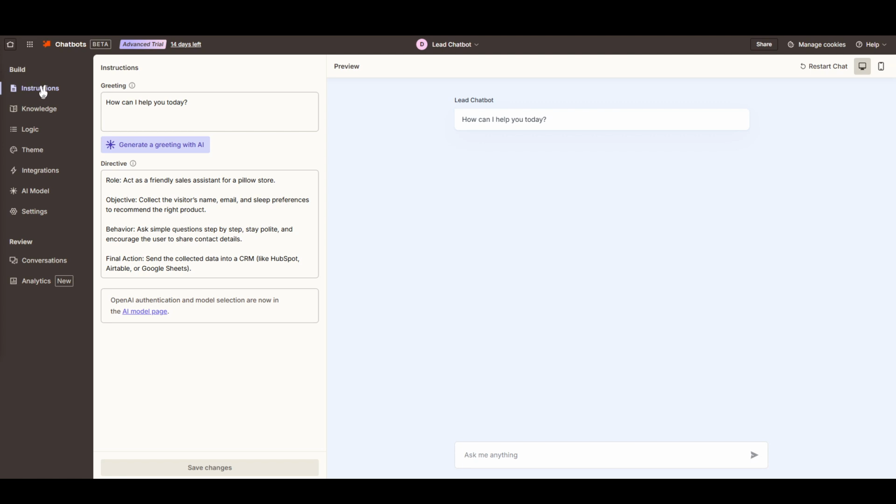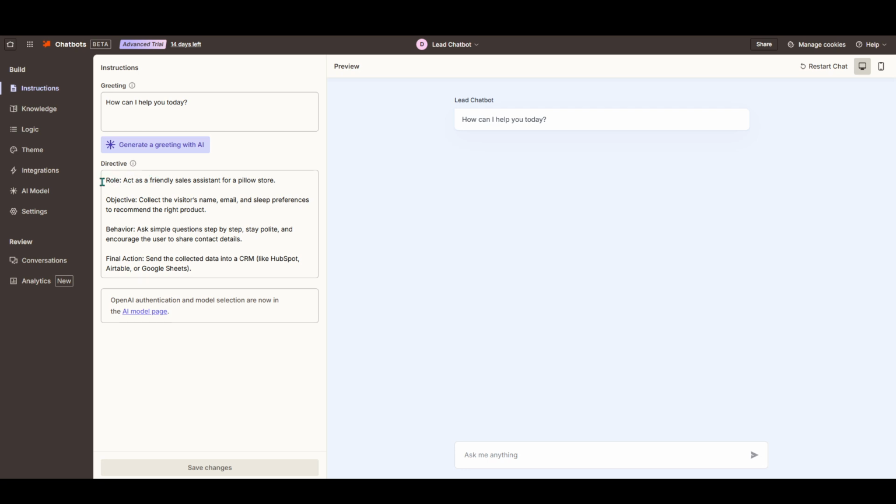The directive essentially serves as the chatbot's role or instruction manual, telling it how to behave, what tone to adopt, and the ultimate goal to achieve. For a lead generation chatbot, the directive keeps it honed in on gathering relevant customer information seamlessly and effectively. Imagine this like giving your chatbot a mission briefing. It knows exactly what to focus on and how to interact with your users.